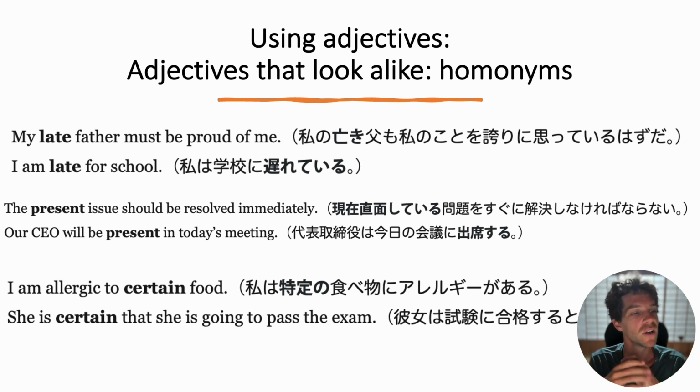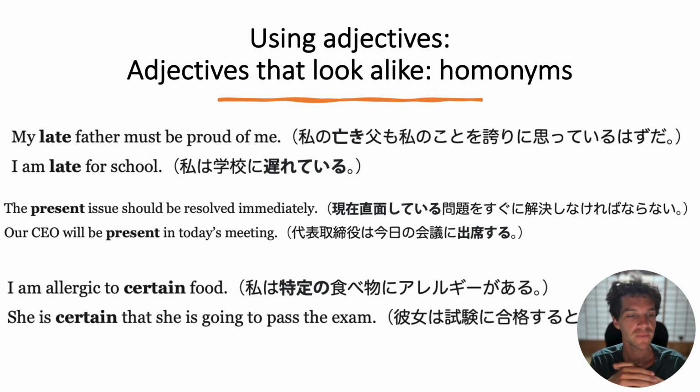Compare that to "our CEO will be present in today's meeting." That means he will be there. He will exist. He will attend the meeting. A slight difference, but a very similar meaning. And the final example, "I am allergic to certain food." "Certain" means a specific food, one food in particular.